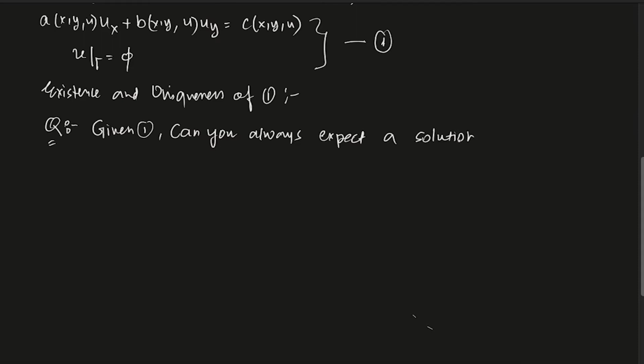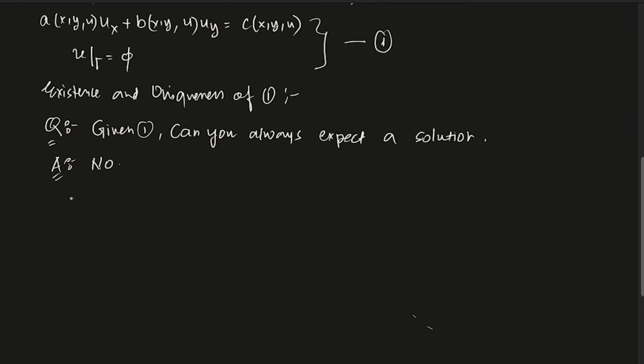First let's just understand if we can expect a solution, and then we can talk about uniqueness later. Do you think we can expect any solution out of it? The answer is no.